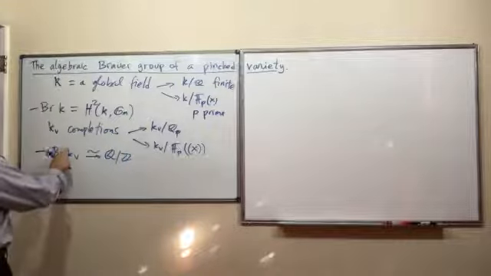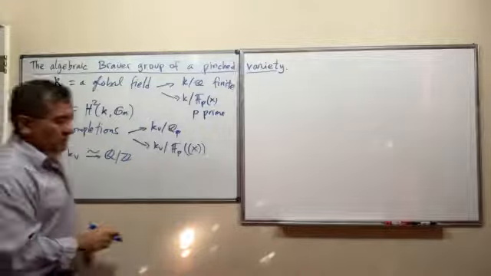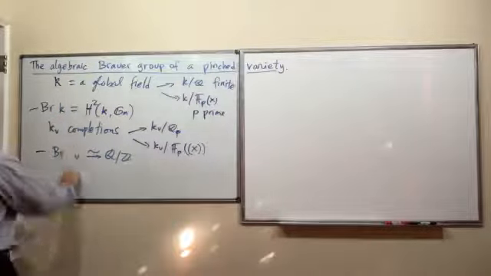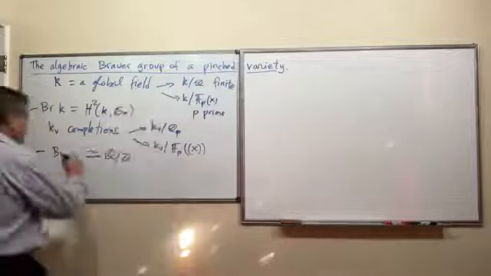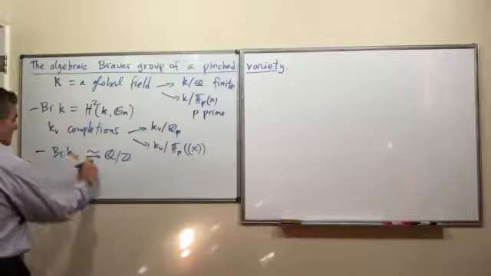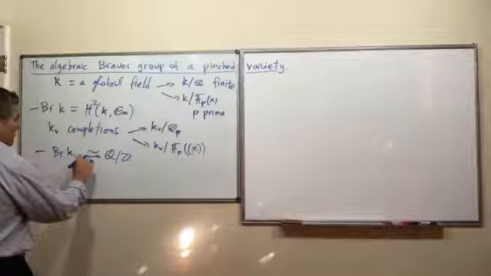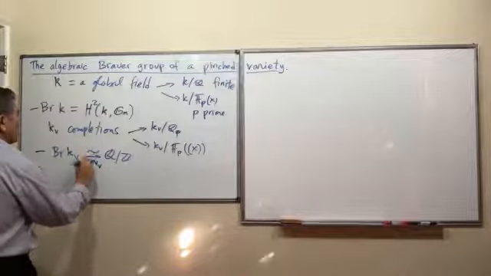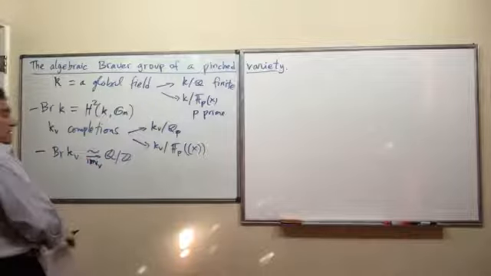Okay, so the Brauer groups of the local fields are easy to compute, and there is an invariant map, the classical invariant map of local class field theory.